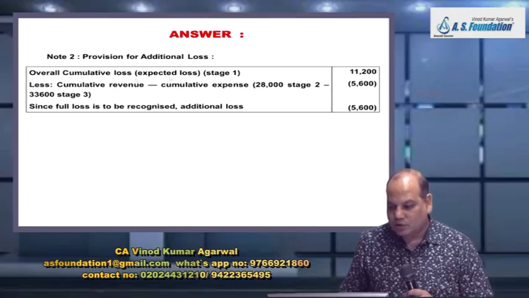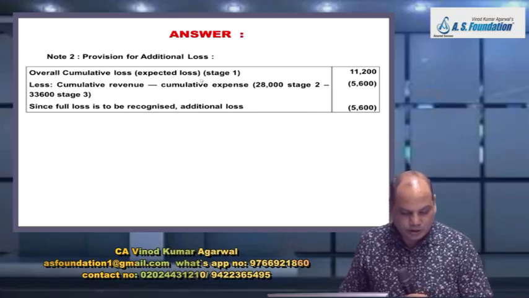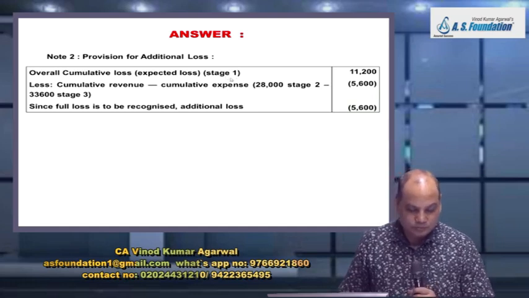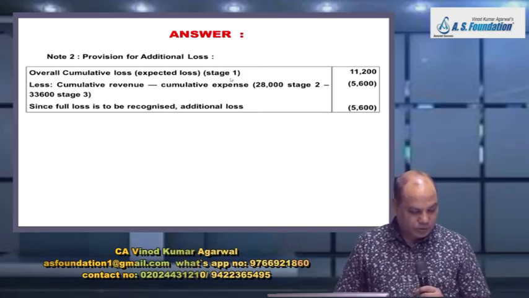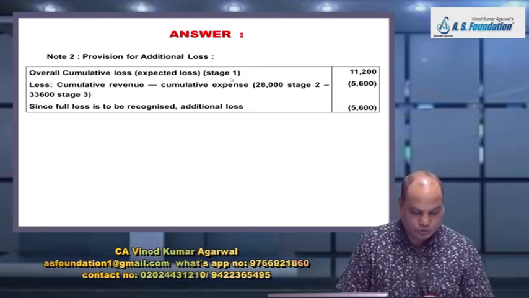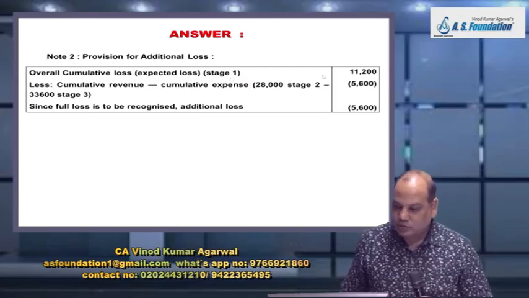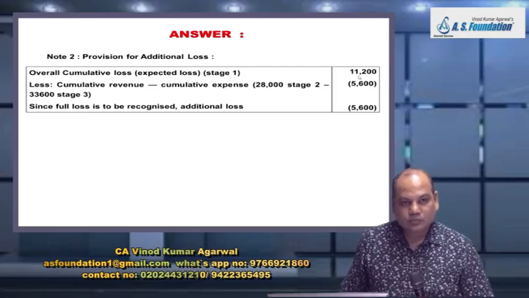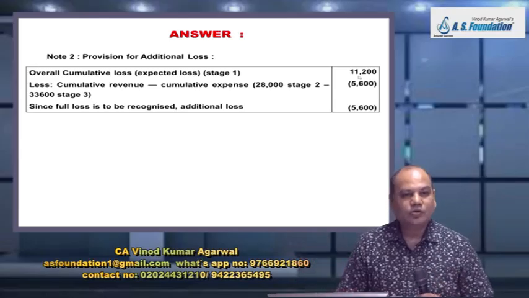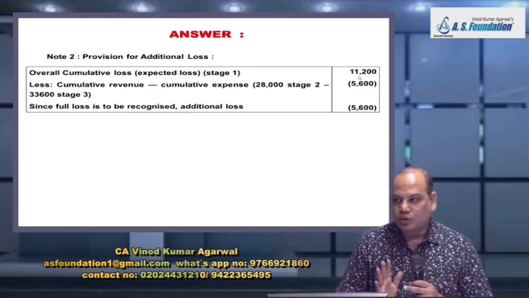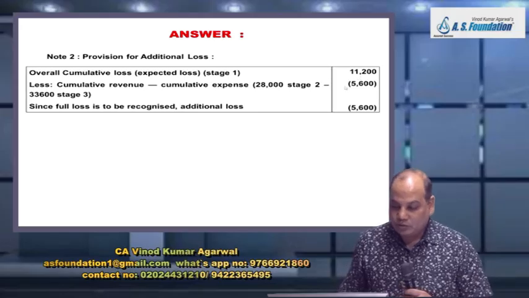Overall cumulative loss, that is expected loss, write in bracket expected loss as per stage 1. Is it 11,200? So I need to recognize a total loss of 11,200.